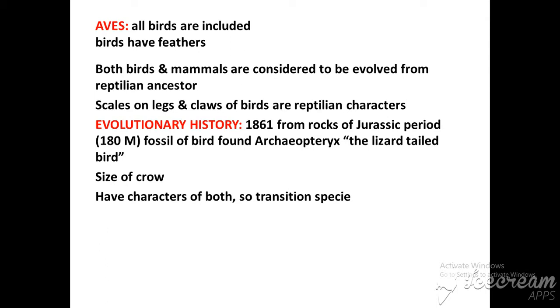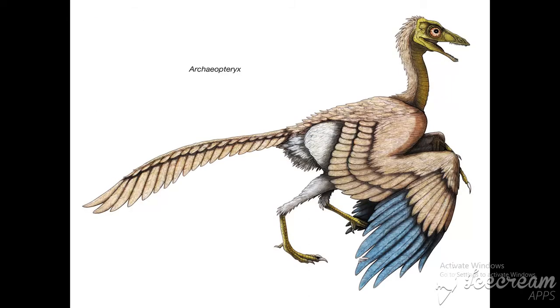Evolutionary history. In 1861, from the rocks of the Jurassic period, a fossil of a bird was found, known as the Archaeopteryx, the lizard-tailed bird. It is equal to the size of a crow. Archaeopteryx has characters of both reptiles and birds, so it is a transition species. This is the image of the Archaeopteryx.